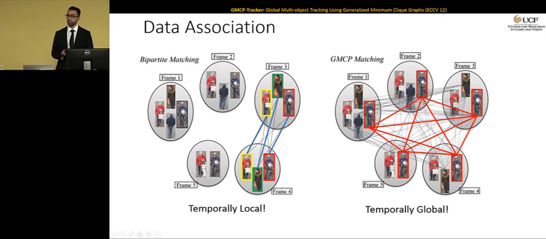Basically, GMCP is going to find the best clique in this complete graph that has the least cost, and this clique is going to represent the track of a person. Once we find one track, we're going to remove it from the graph. We're going to solve GMCP again to find other tracks in the sequence.